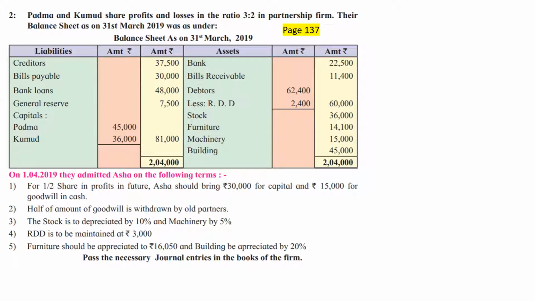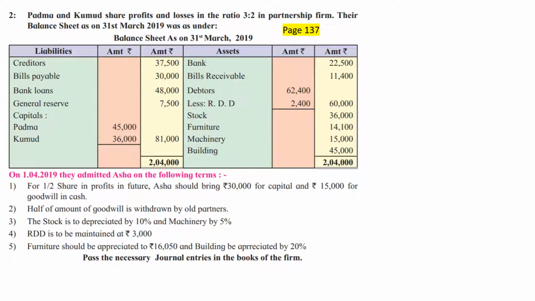Half of the amount of goodwill is withdrawn by old partners. The stock is to be depreciated by 10% and machinery by 5%. RDD is to be maintained at rupees 3,000. Furniture should be appreciated to rupees 16,050 and building be appreciated by 20%. Pass necessary journal entries in the books of the firm.